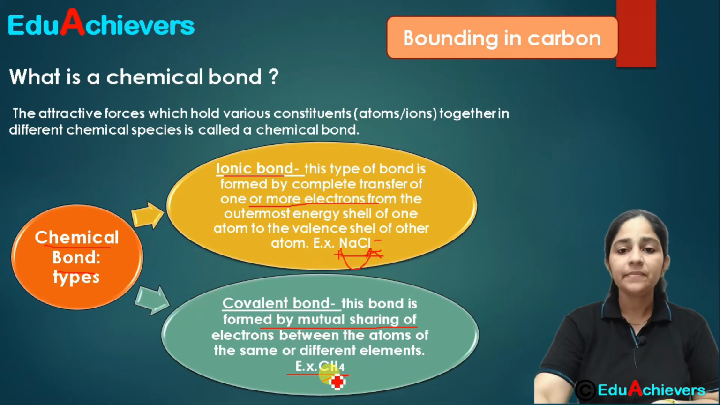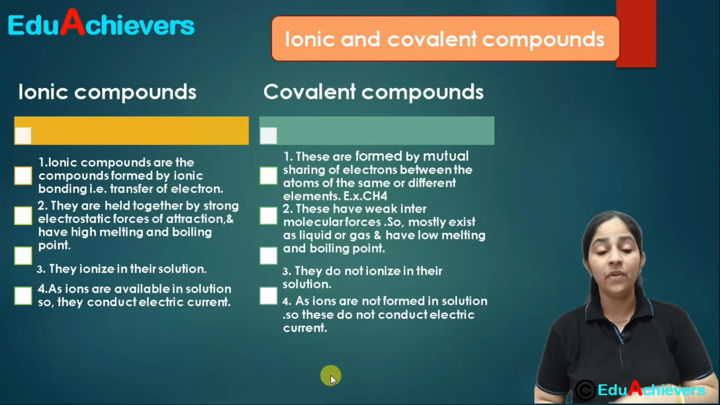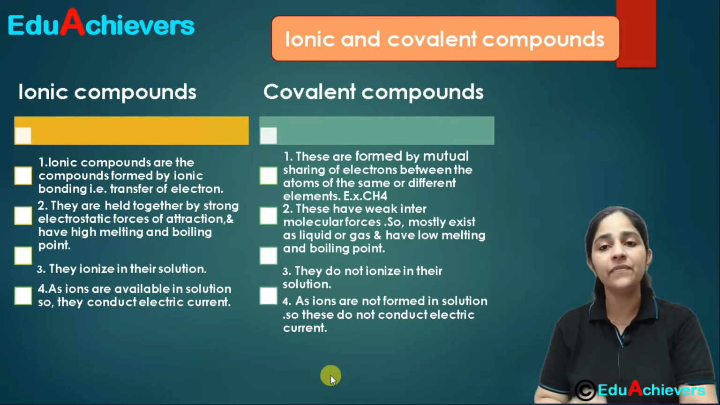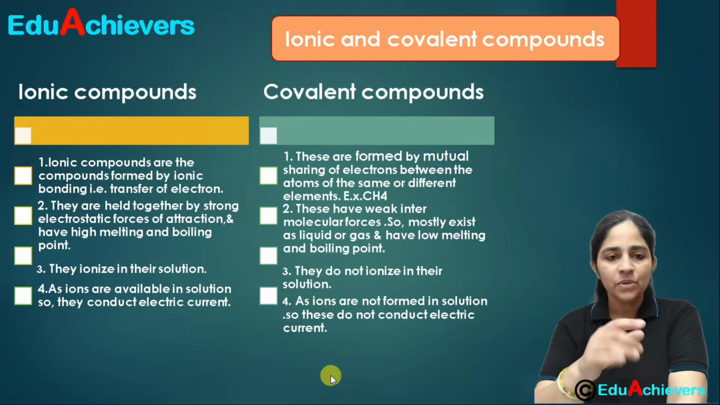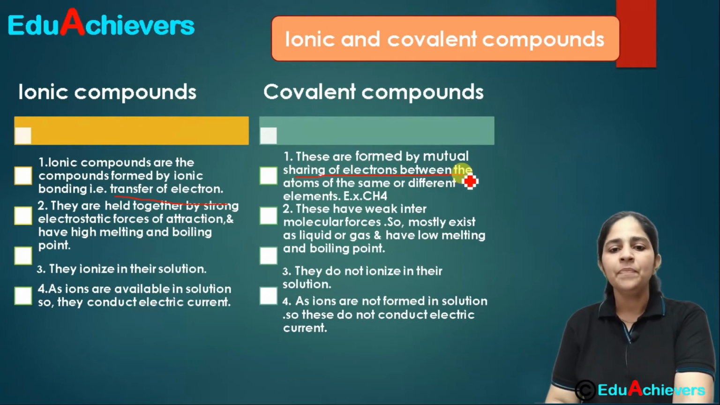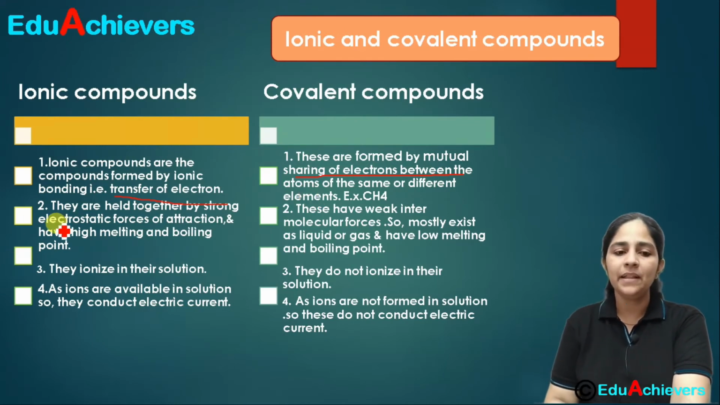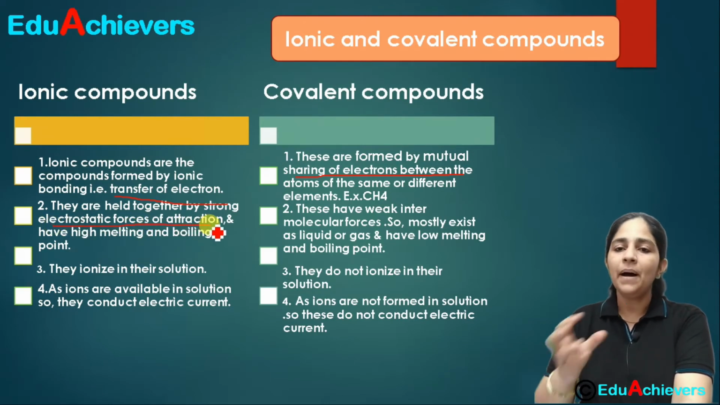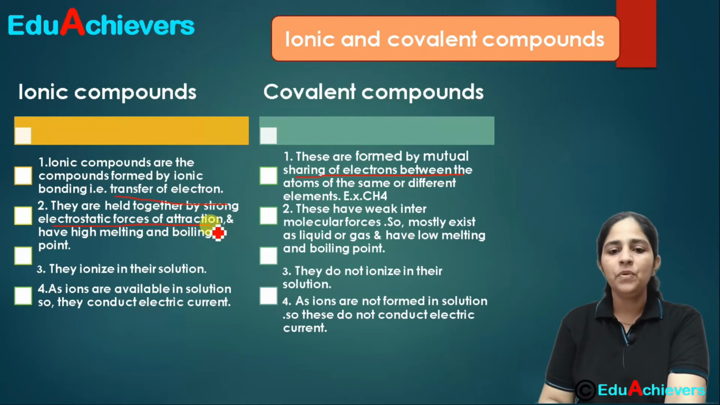Fine. Now we can differentiate between the ionic and covalent for better understanding. Because if you understand this difference, then it will be very easy to understand covalent bonding and compounds further. When we talk about ionic compounds, you are aware that they are formed by transfer of electrons. Covalent compounds are formed by sharing of electrons between the atoms of the same element or different elements. Here the parts of a compound are held together by electrostatic force of attraction.